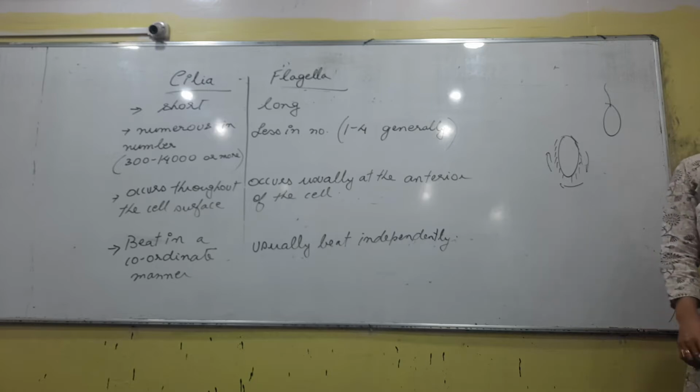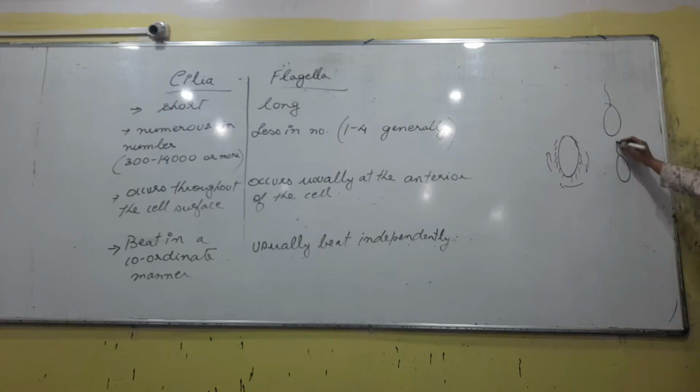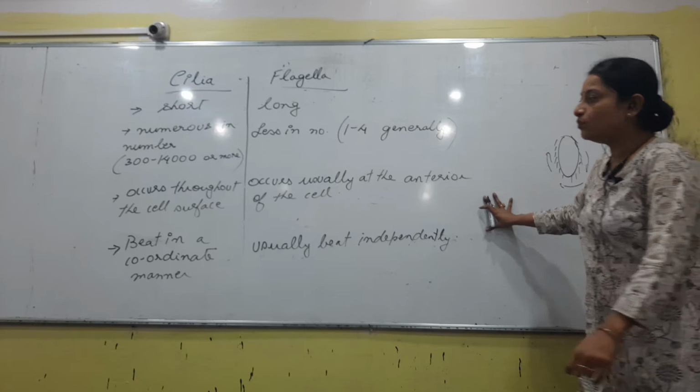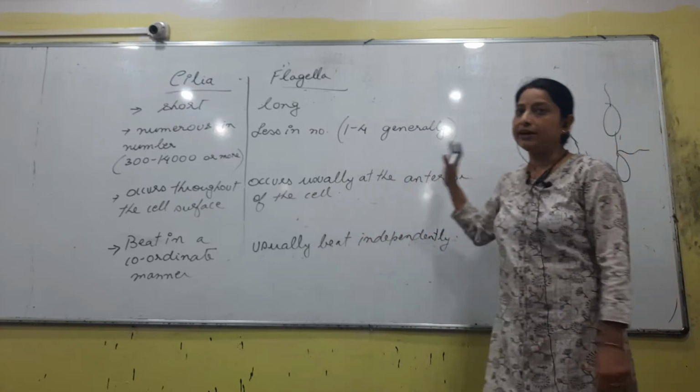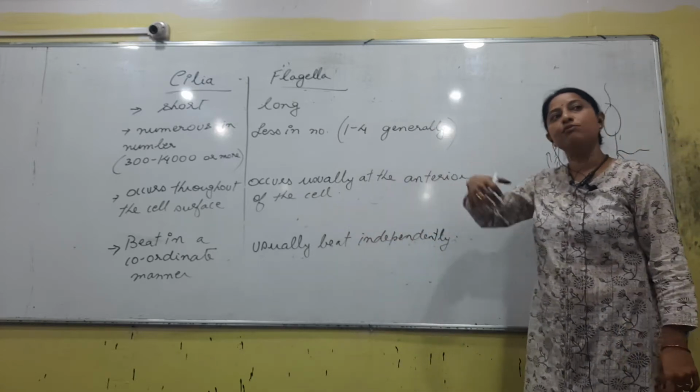Remember, we have talked about a cell having two flagella. In Protista we saw an example, no? Dinoflagellates, right? In that case, what have we seen? The organism has two flagella, but the two flagella are independent of each other. This one wants to go this side, this one wants to go that side. So they keep revolving around the same position, right? So by the word beat, we are talking about its movement. And if a cell possesses cilia, all the cilia would move in the same direction.